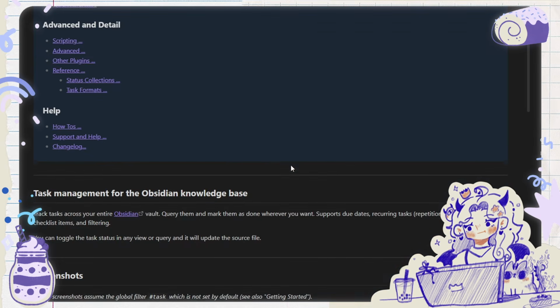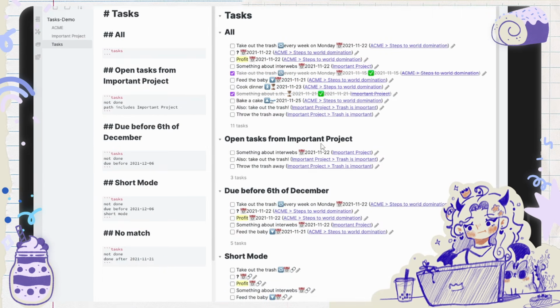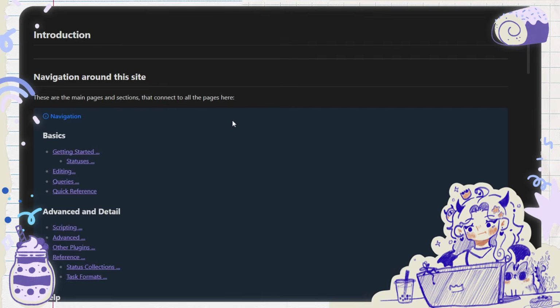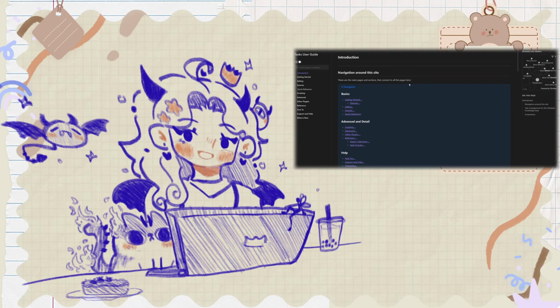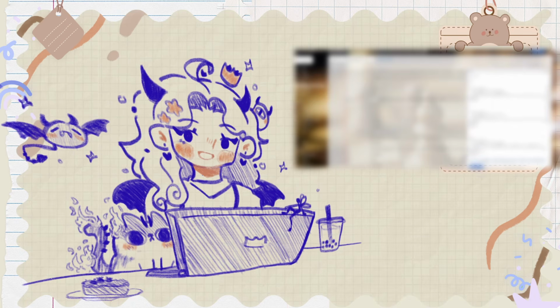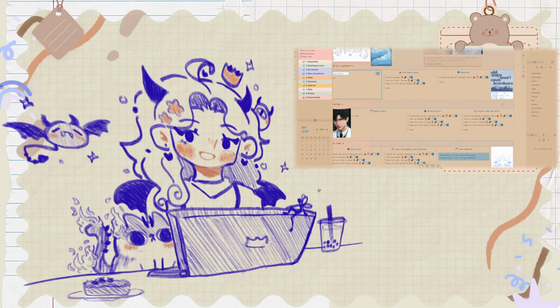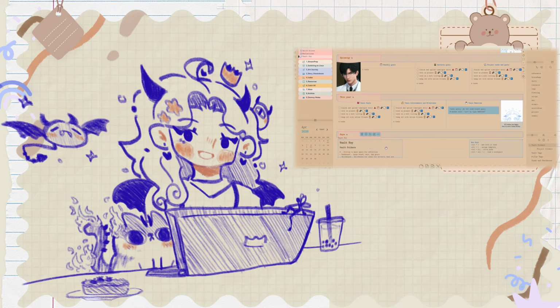And we go to the user guide. So I've been referencing this so much. If you want to also figure out how to set up tasks within your vault, you can do this. Again, I wouldn't consider this a beginner Obsidian user thing. Don't do this if you're just beginning Obsidian. Like I said, I've been using it for a year, so I'm at the point where I want to level up a bit, but by all means don't do this as a beginner. Get used to Obsidian, get things done in Obsidian. Don't worry about this kind of stuff just yet.